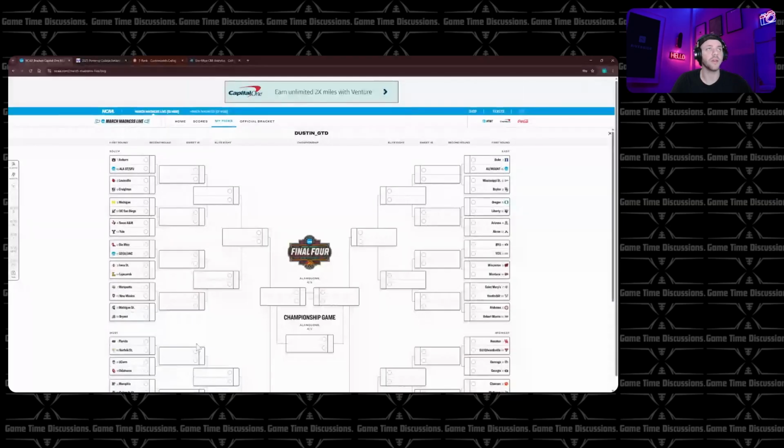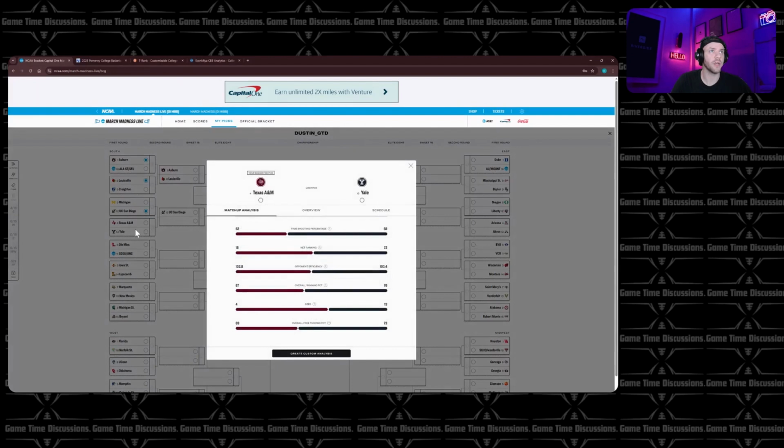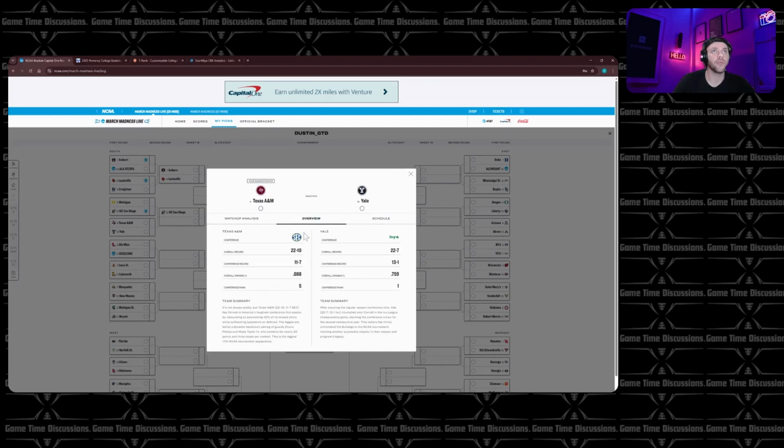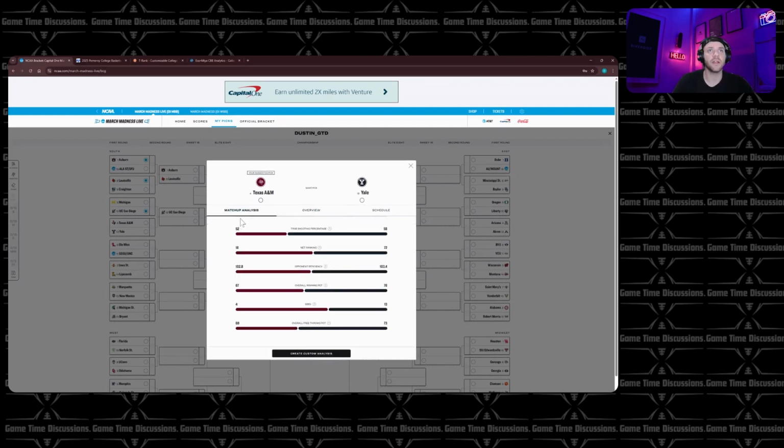So let me start sharing this. I'm going to show you something cool on the NCAA website specifically. On their official March Madness website, it's pretty simple. You go in, click teams you think will win, and so on. It goes through the preview, so you can look at true shooting percentage. You can do a full overview of where they played. So not a ton of detail here. You can also create a custom analysis, which is pretty cool.